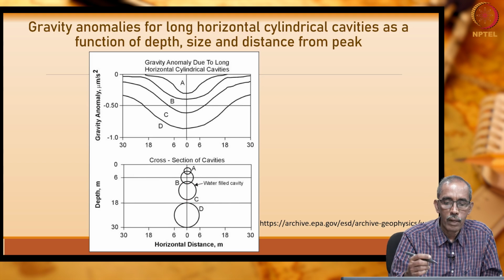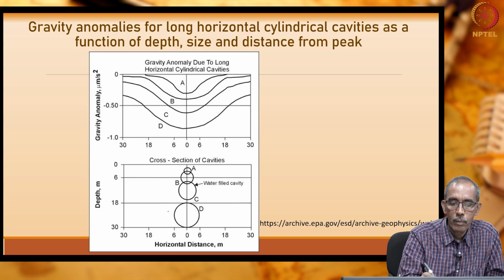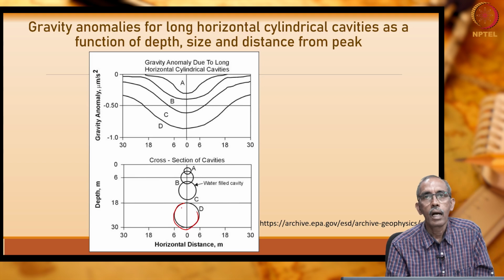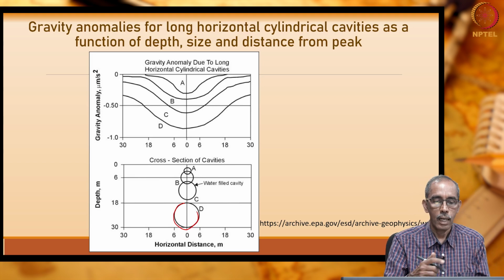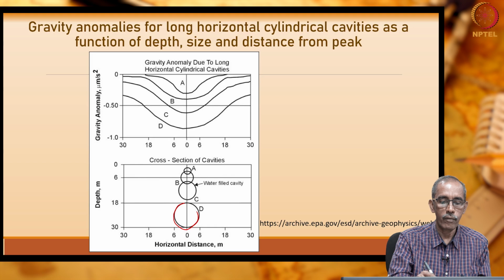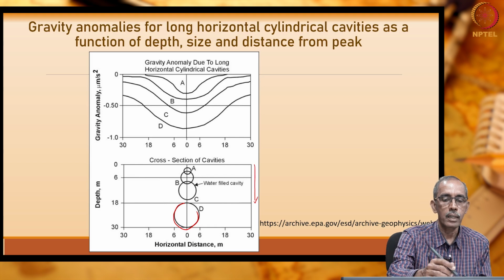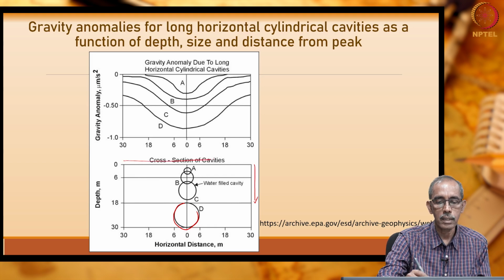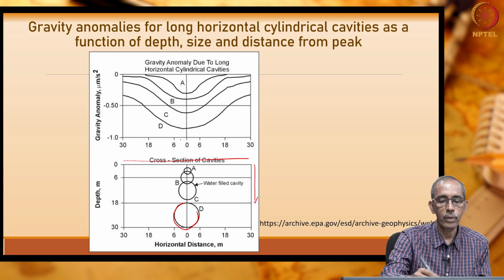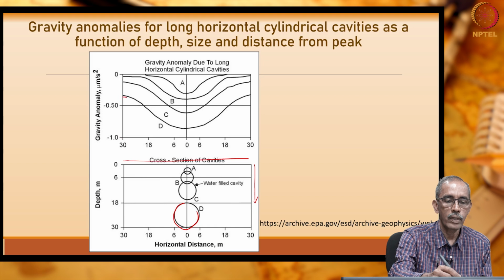Okay. So, let us have a look at this picture much more carefully. Here we have assumed a large cylinder of diameter about 12 meters, located at a depth of 18 meters from the surface. When it is at 18 meters, the expected profile which you will get is a cross section, right. So, when you walk from here to here with a gravimeter and make measurements of gravity, the gravity anomaly is this, right.